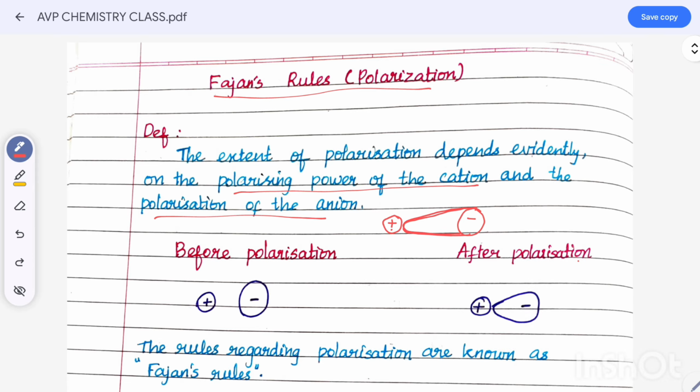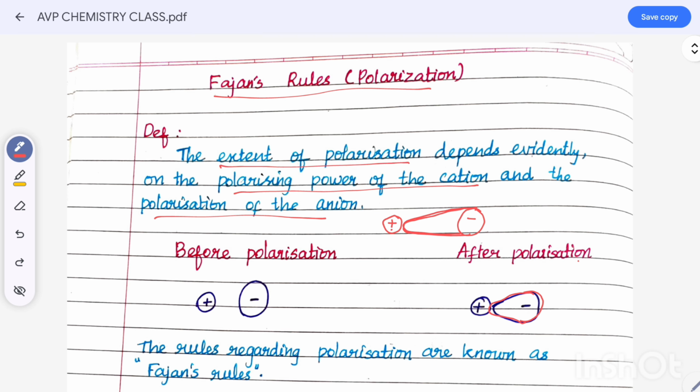Before polarization, the smaller cation and the bigger anion have no disturbance. After polarization, the smaller cation attracts the bigger anion towards itself. That difference is the extent of polarization.